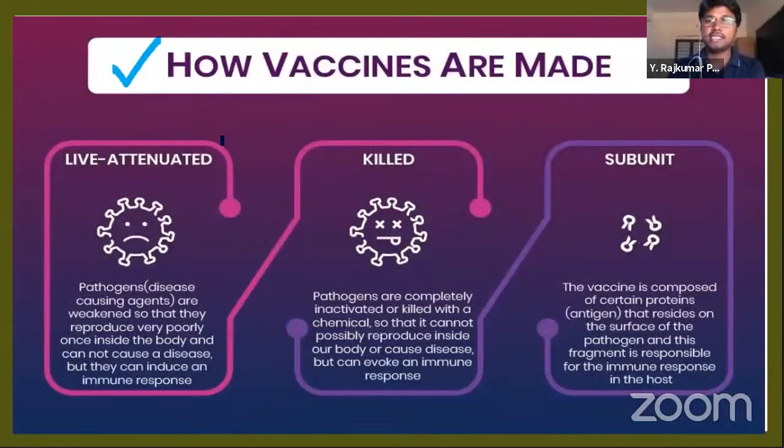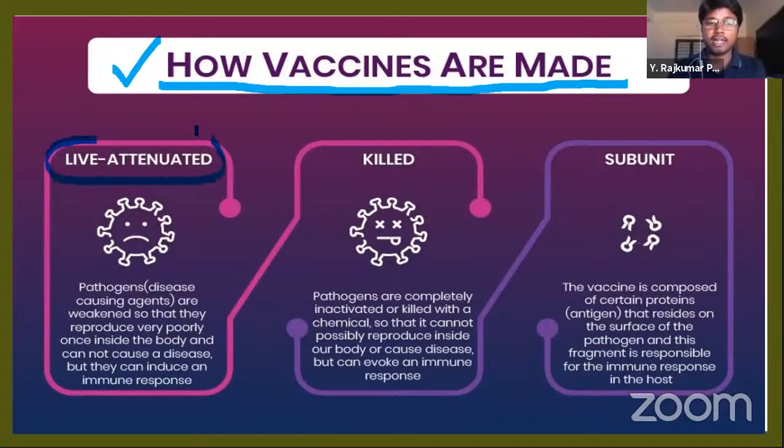See how vaccines are actually made. Even for coronavirus or any other viruses, against those viruses and bacteria, the vaccines are produced. How are they created? There are mostly three types. First is the live attenuated vaccine. Let's see what it is.